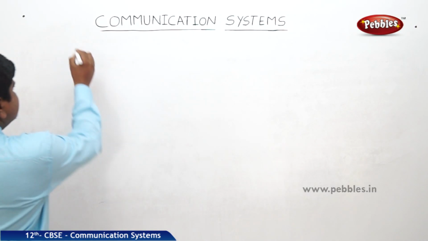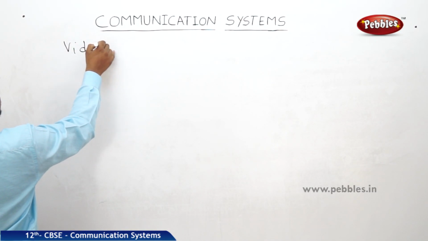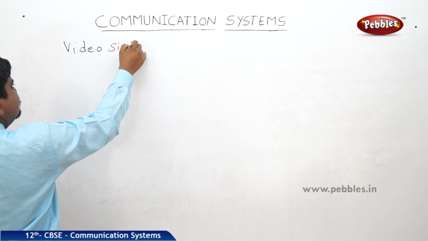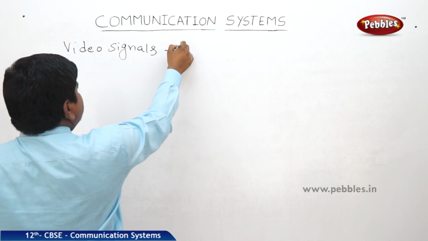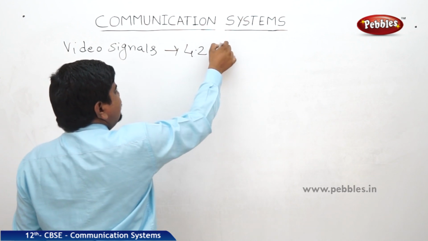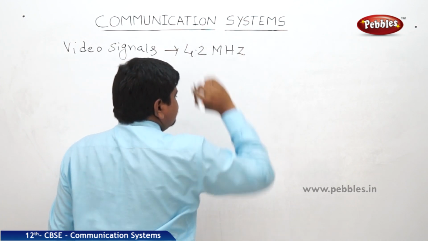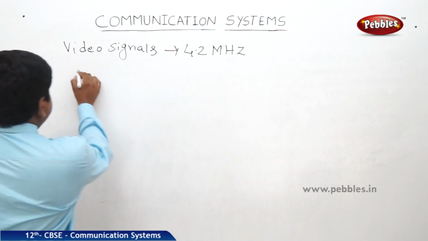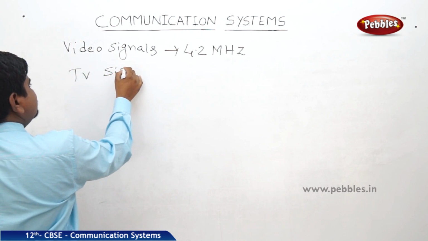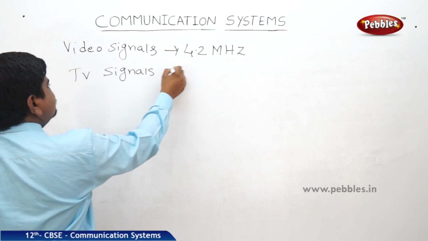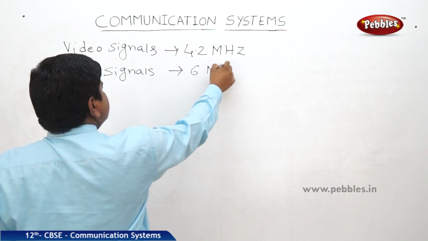For video signals, we need a bandwidth range of 4.2 megahertz. For TV signals, we need a range of 6 megahertz.